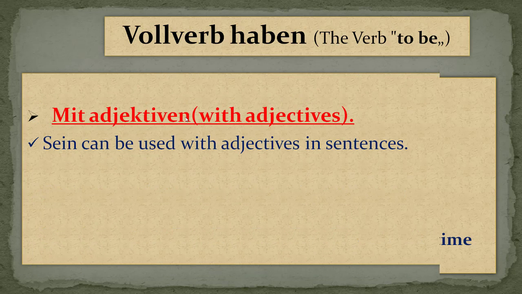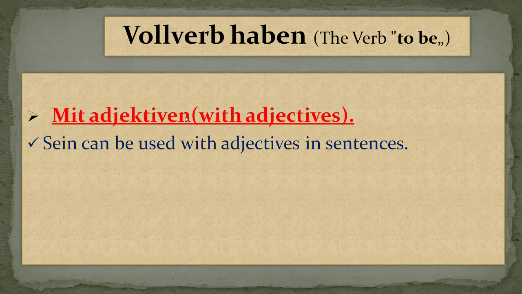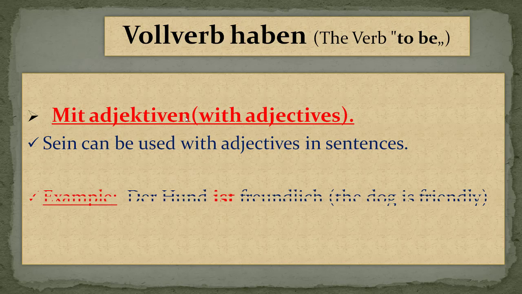Okay, now let's start with adjectives. Sein can be used with adjectives in a given sentence. Let's see the first example. Der Hund ist freundlich. This is the sein verb, and you know the verb always comes in the second position. Why are we using der? Because Hund is masculine. So: the dog is friendly.